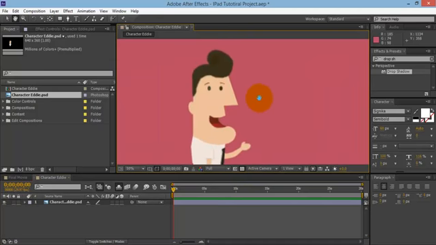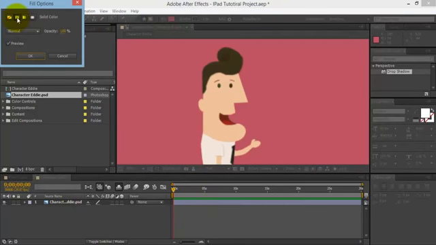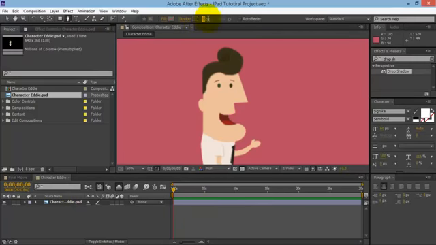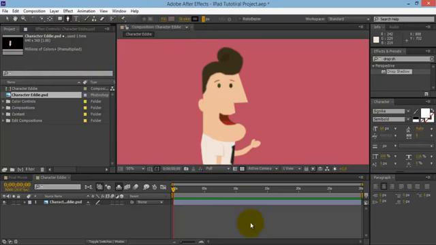So get the hand tool. What we need to do is simply draw the outline of this character. So get the pen tool, make sure this isn't selected, make sure that the fill is off, click on fill and click on none, and the stroke, bring it up to about 1, and make it black so you can see it even better. Okay, cool.